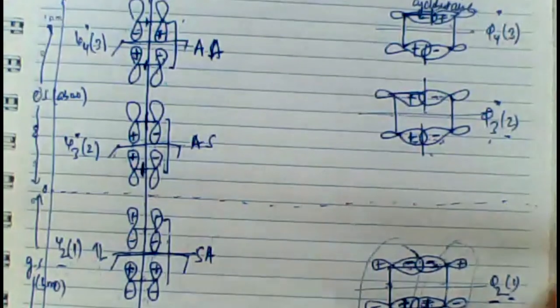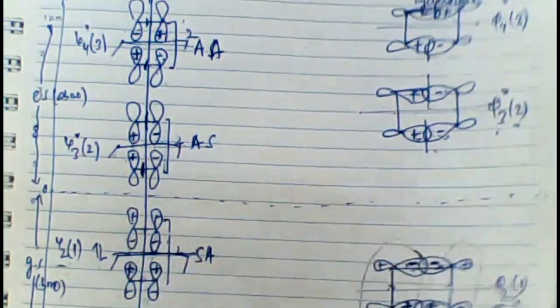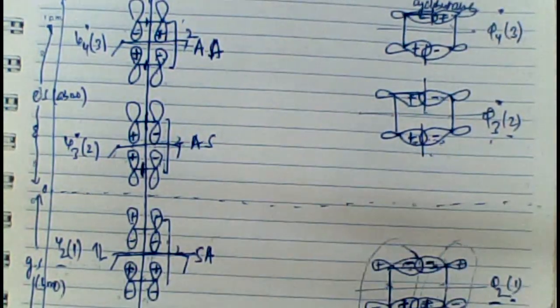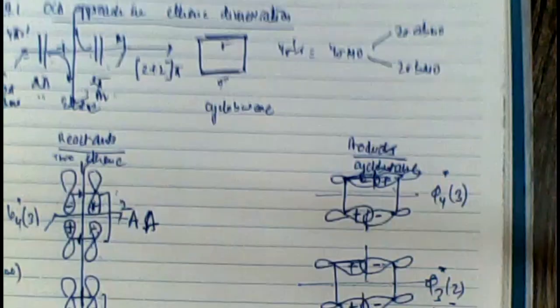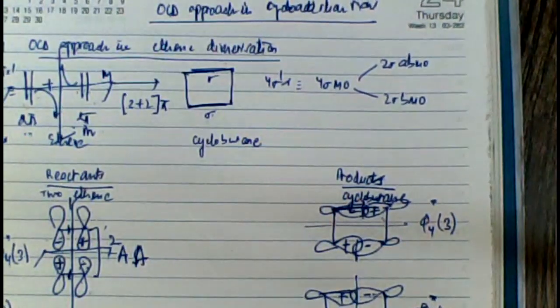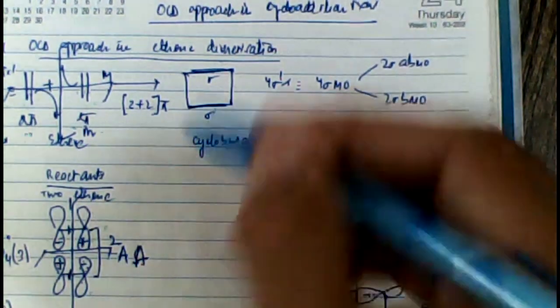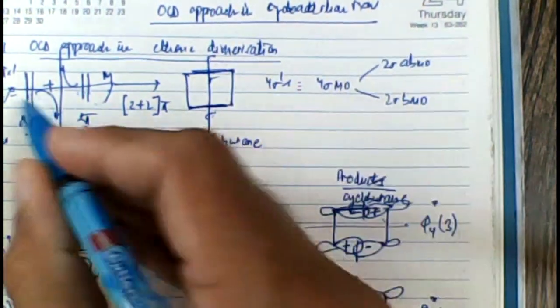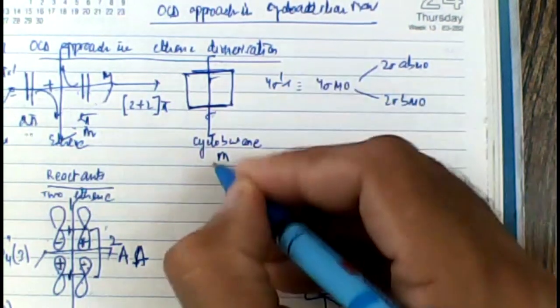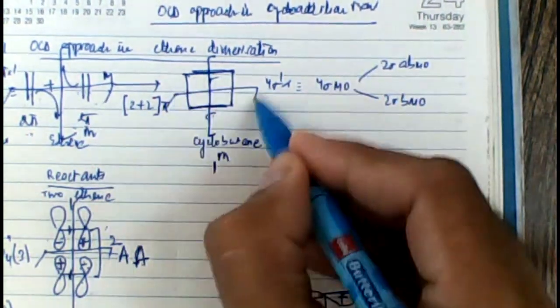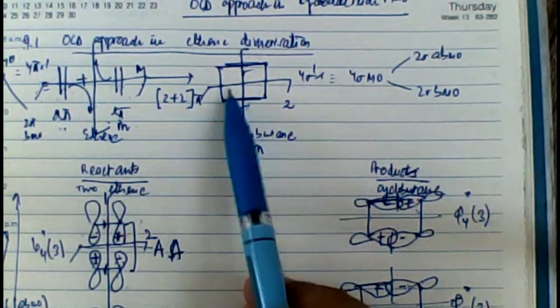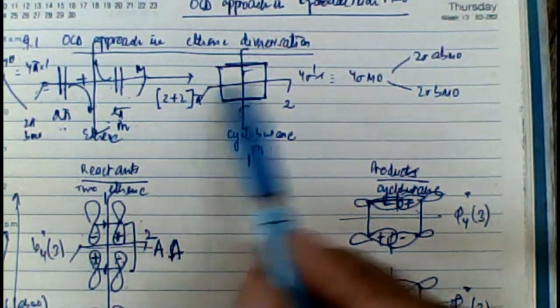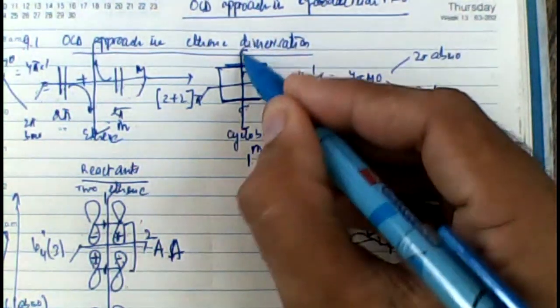Now I have to use the same symmetry operations which I've used in the reactant for the product also. The first mirror plane bisects the bond between them, and the second mirror plane is between the two bonds. Remember, first should be similar to first. First is the one which is bisecting the two sigma bonds which are formed. The other which is between the two sigma bonds is the second. So the one which is bisecting the two sigma bonds is this one. This is my first plane.